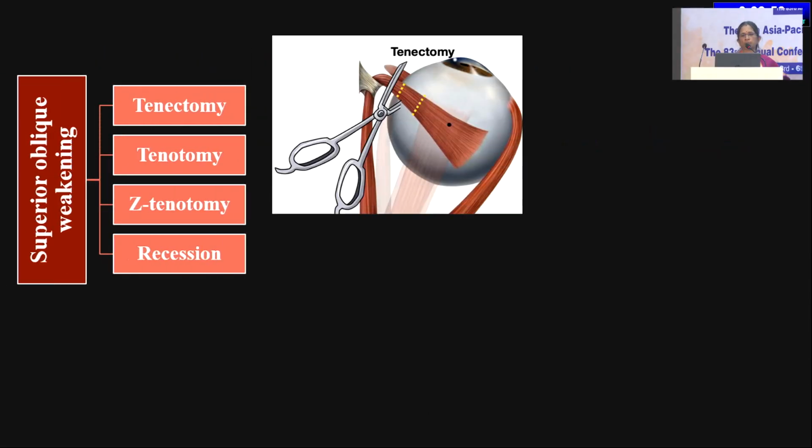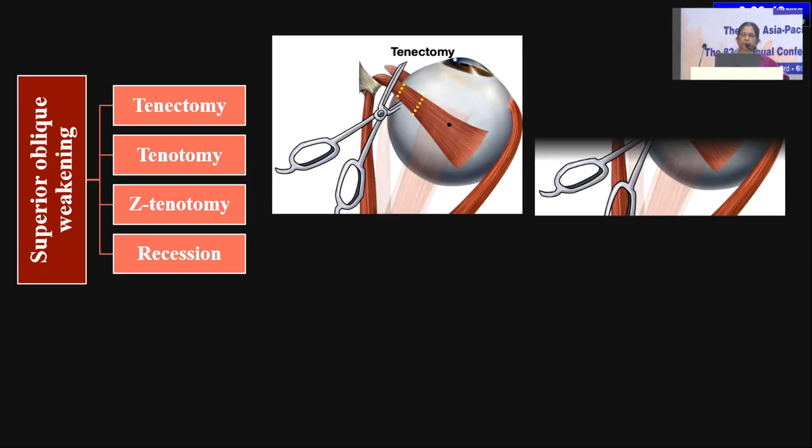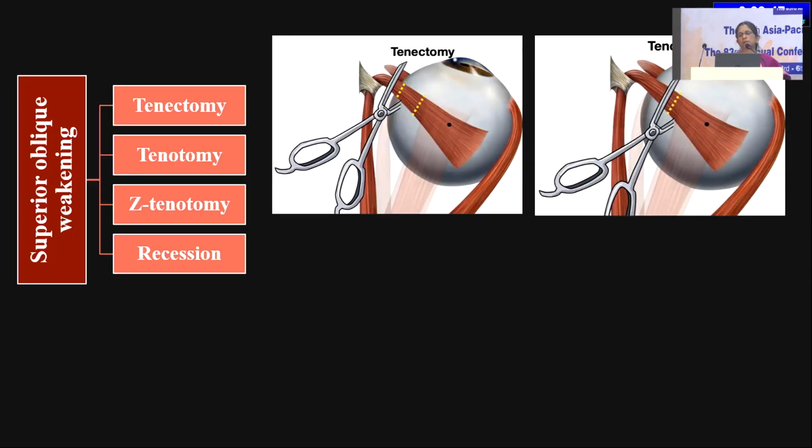So how do we do all this? The simplest is tenectomy or tenotomy. In tenotomy, you go on the nasal side and then simply cut the tendon. The disadvantage of a tenotomy is that you are inducing a superior oblique palsy.